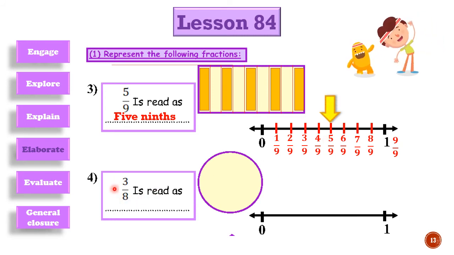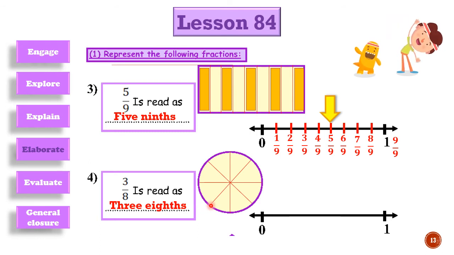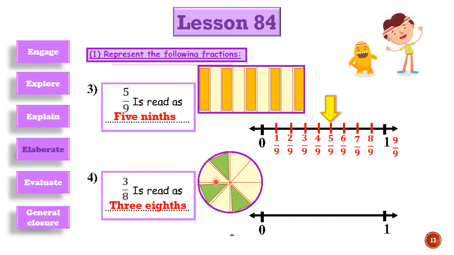Now let's go to 3 eighths. 3 eighths is written like this, and we go to our circle and divide it into 8 equal parts like this, and shade how many parts? Yes, 3 parts only. 1, 2, 3. Now let's go to our number line and divide it into 8 equal parts.